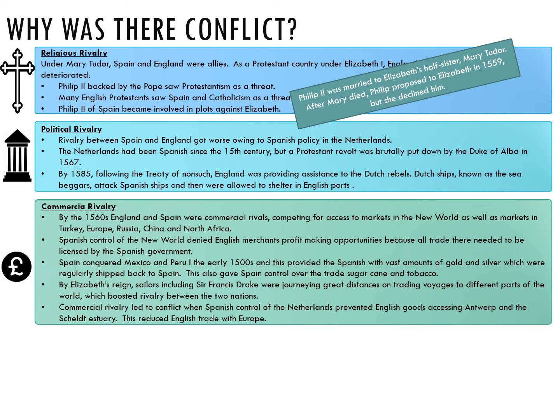Spain had conquered Mexico and Peru in the early 1500s, and this provided the Spanish government with vast amounts of gold and silver, which were regularly shipped back to Spain. It also gave Spain control over the trade of sugarcane and tobacco.